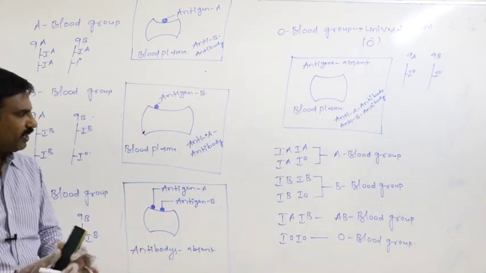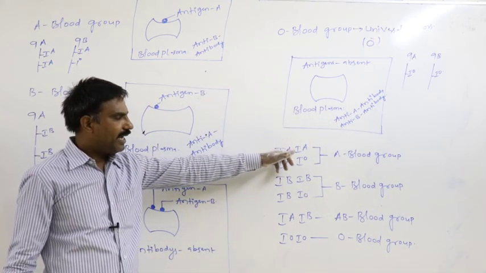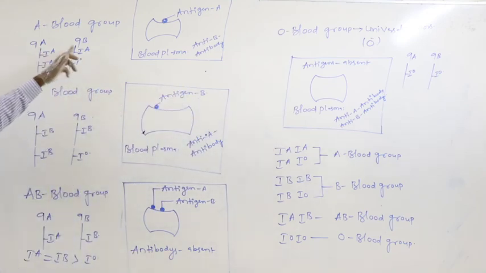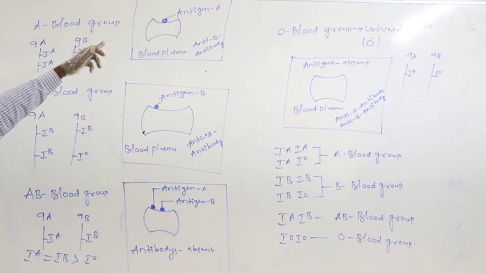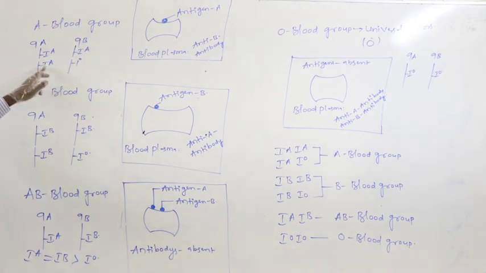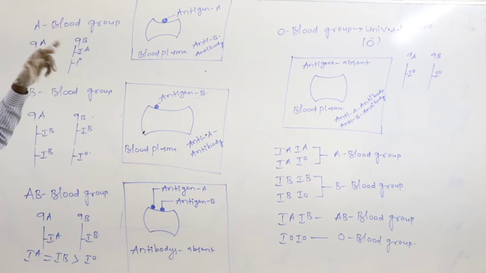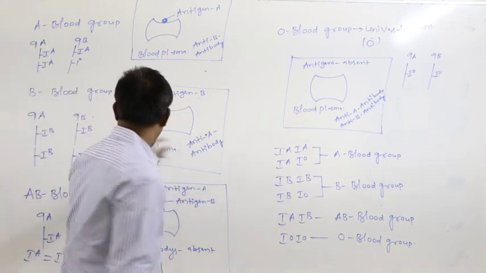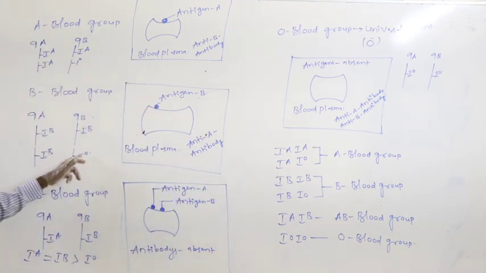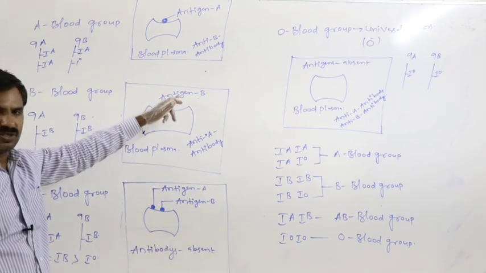So in that way, if IA alleles are present on the 9th pair of chromosome, that leads to formation of antigen A on the surface membrane of RBC, that is, formation of A blood group. Instead of that, if IA on the 9th A and IO on the 9th B is present, IA shows dominance over the IO, that leads to formation of the antigen A, that is, A blood group formation. Similarly, IBIB or IBIO is responsible for the formation of the B blood group.